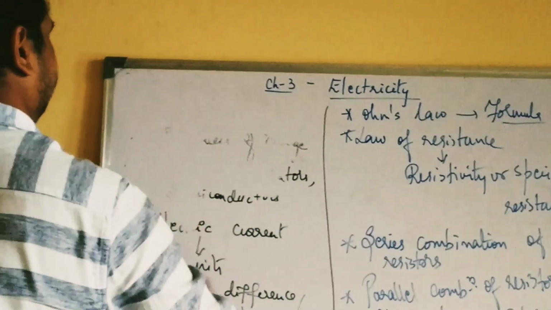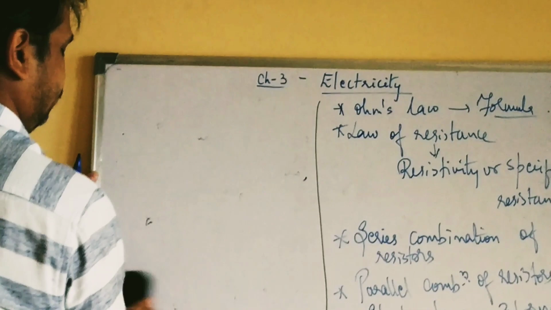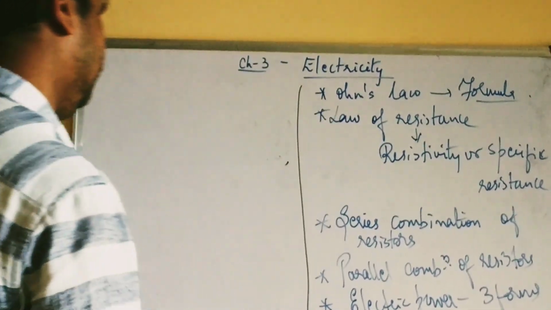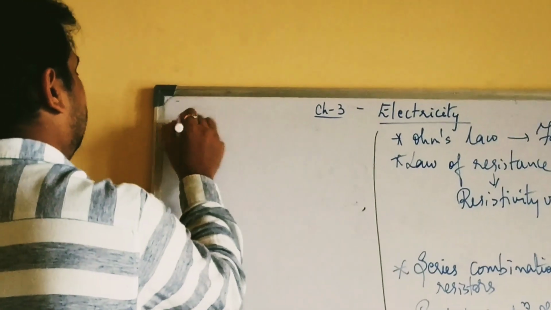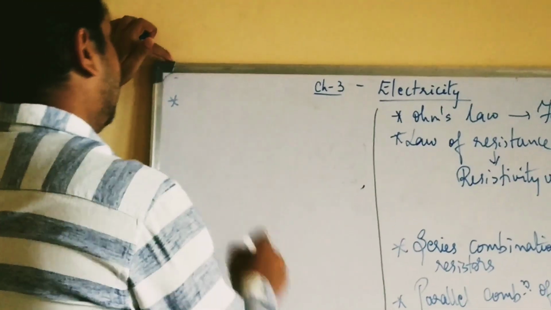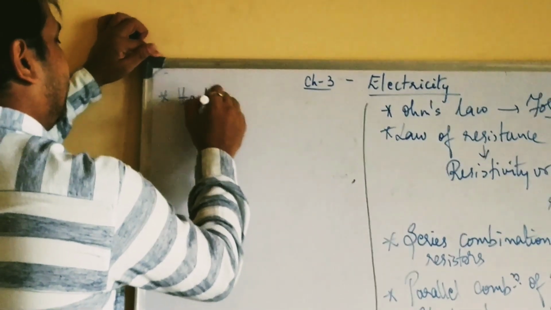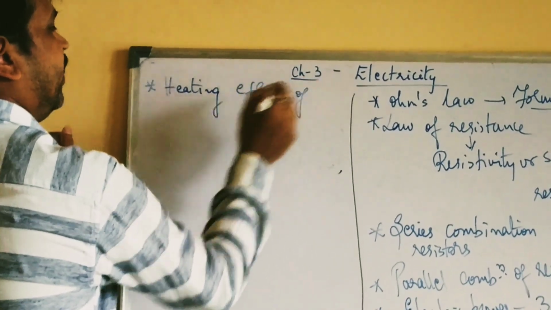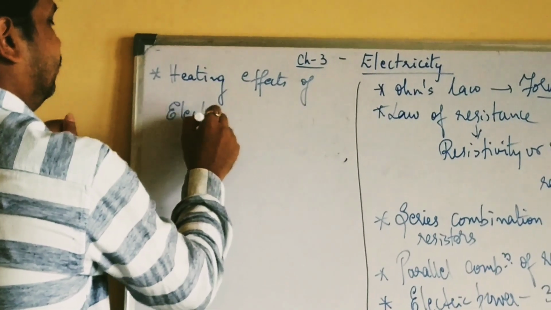Then after this, next we study about heating effects of electric current.